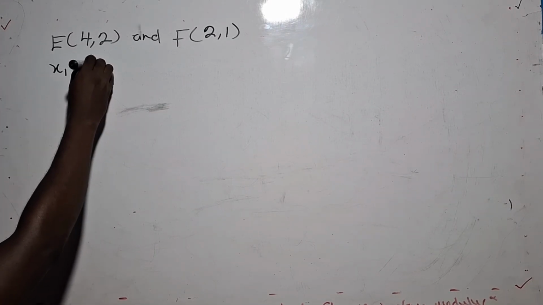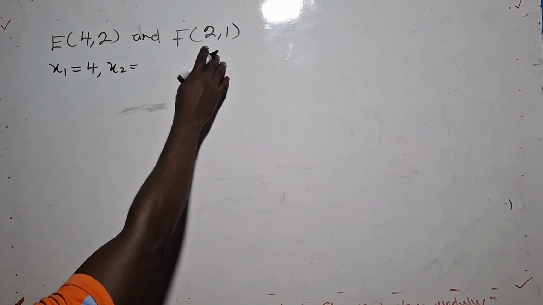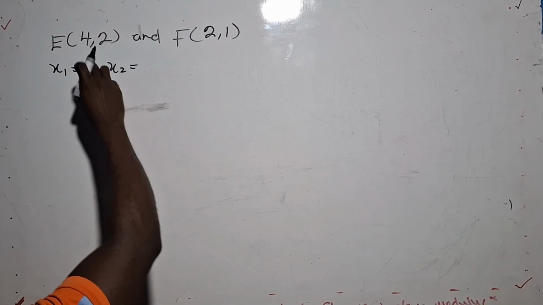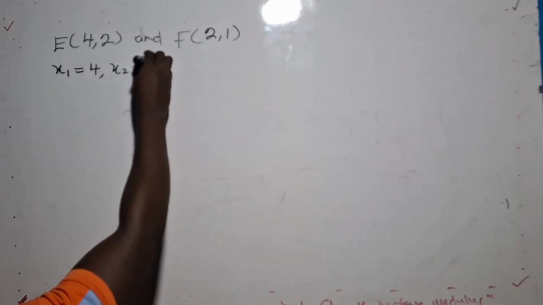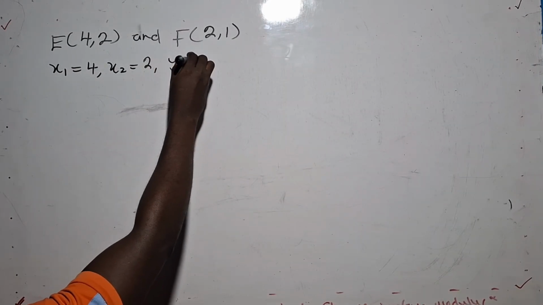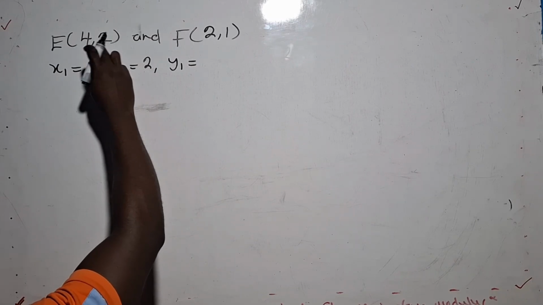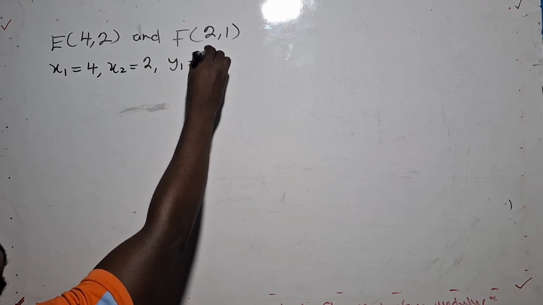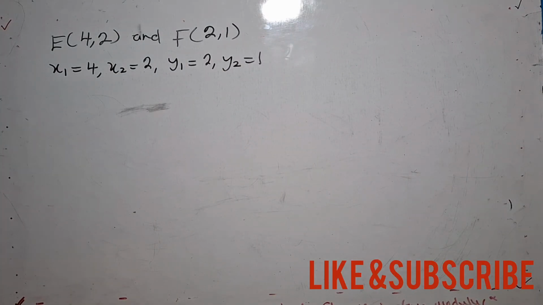X1 is 4. Then X2 is 2. Then Y1 is 2. Then Y2 is 1.